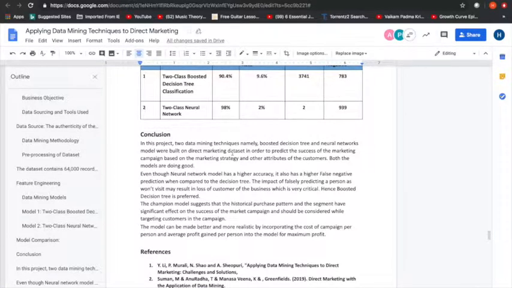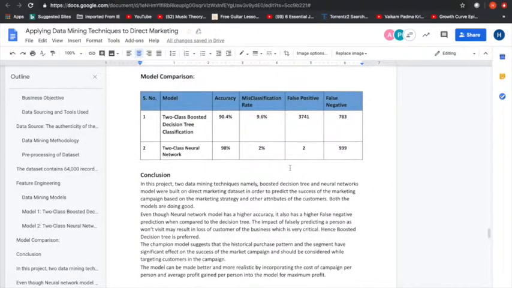This model can be made even better by incorporating the cost of campaign per person and average profit gain per person for a maximum profit, because this will help us to tune the false negative and false positive values.